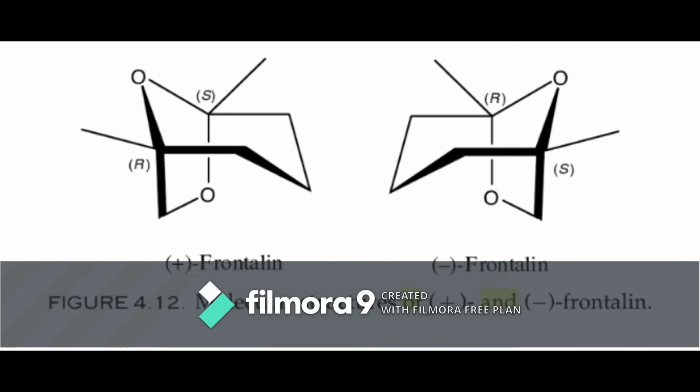Now, this molecule also shares a twin, also known as an enantiomer. This is plus-Frontalin and minus-Frontalin, in which they are simply mirror images of each other. This is important to note, as we will come back to this twin molecule in a bit.